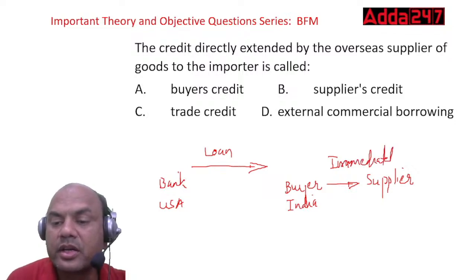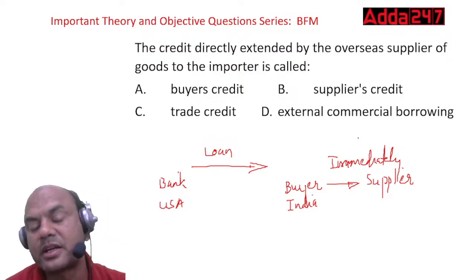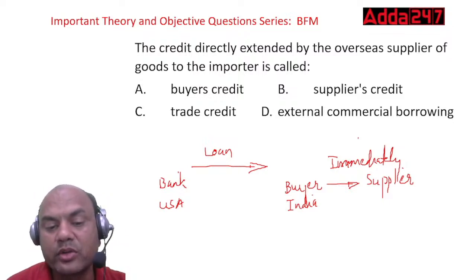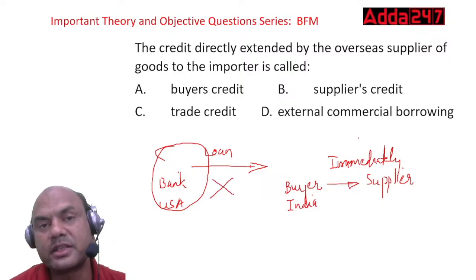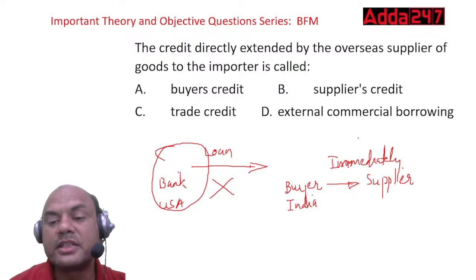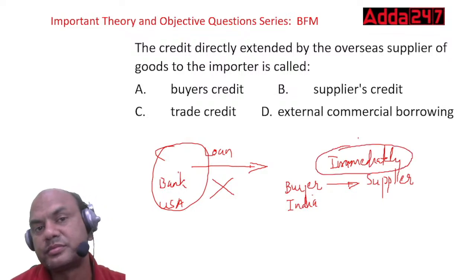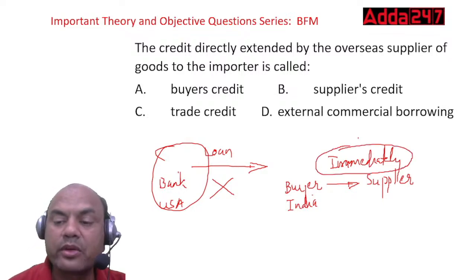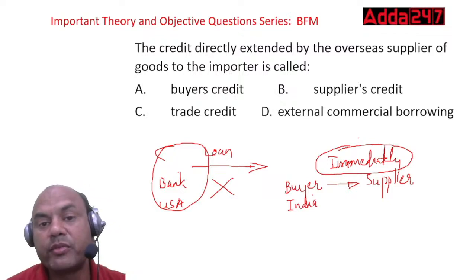Okay. Now the difference between supplier's credit and buyer's credit is, here this bank is not giving the loan. So this is not there. Only this part is there. So here what will happen? This immediately will not be there. So this supplier will be supplying to this buyer with a credit period.